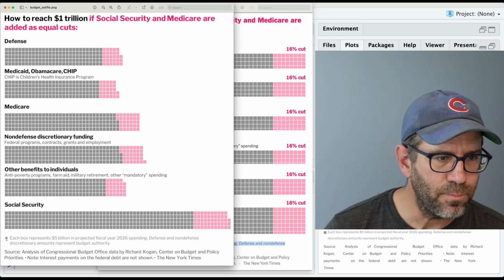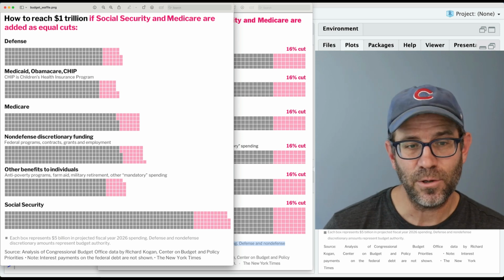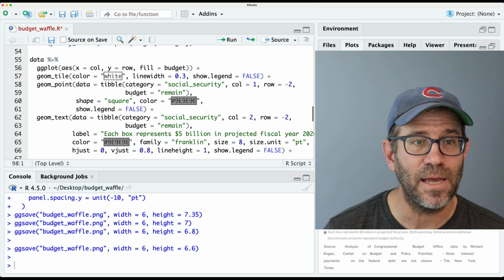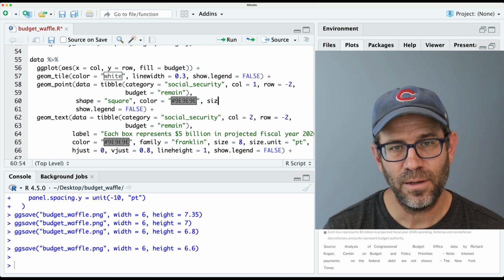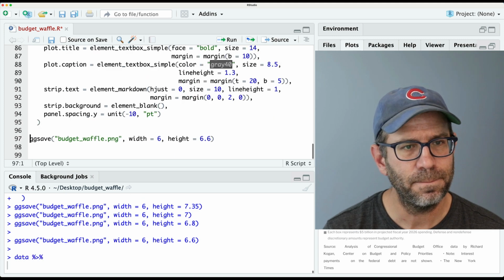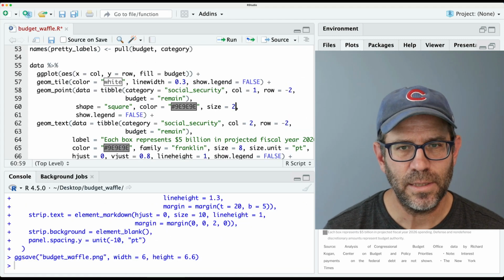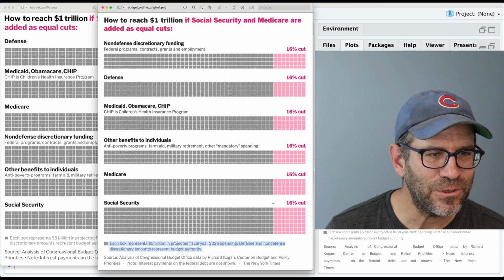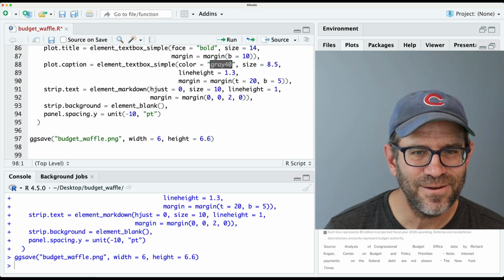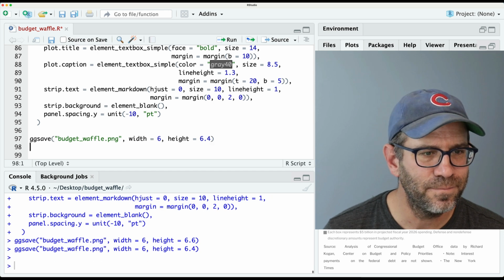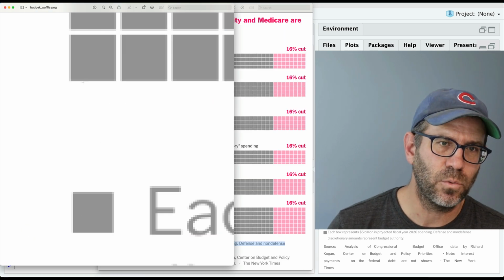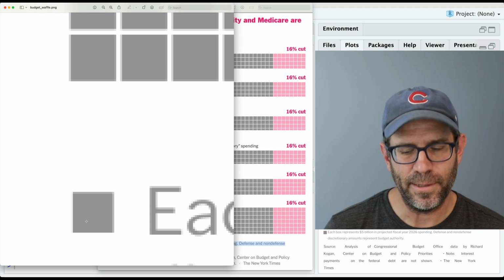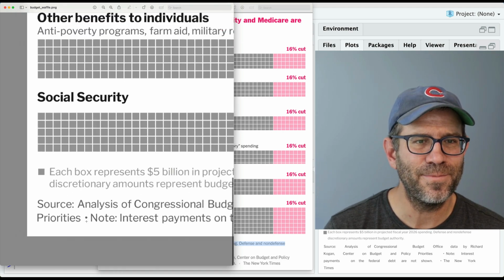One thing I'm noticing is that my plotting symbol now is smaller than those squares. So let's increase the size. So again, that was actually a point, right? So let's go ahead and do size equals 3. Okay, that's too big. Let's go ahead and make that 2. I'm going to call that pretty good. So maybe they're still a little bit too tall. Let's go ahead and make this like 6.4. So zooming in, those are definitely square. My plotting symbol is a little small, but I'm not going to worry about it so much.